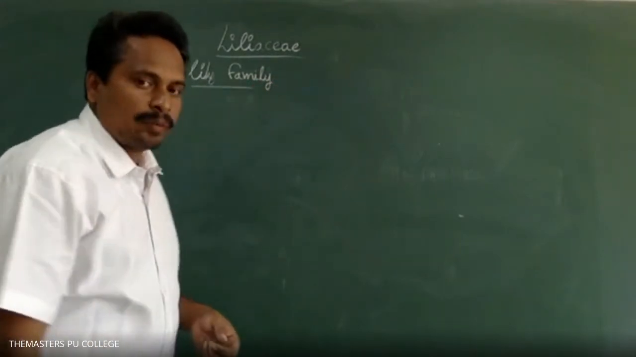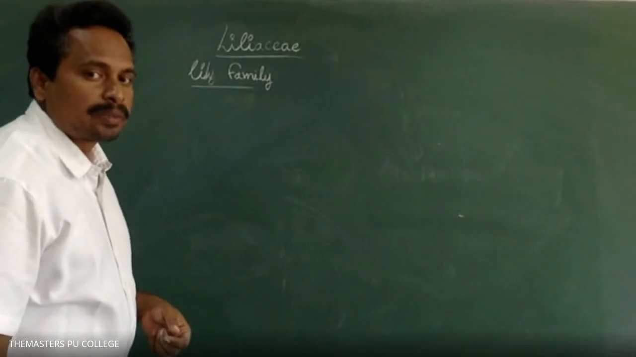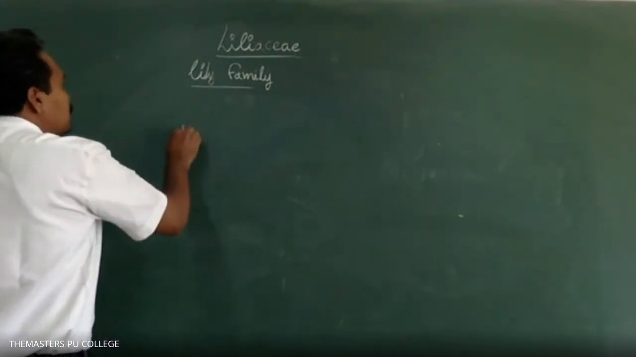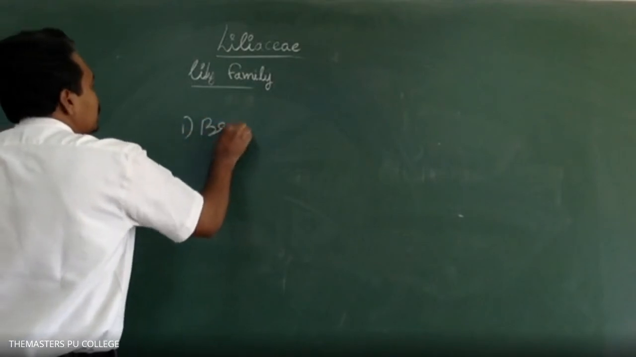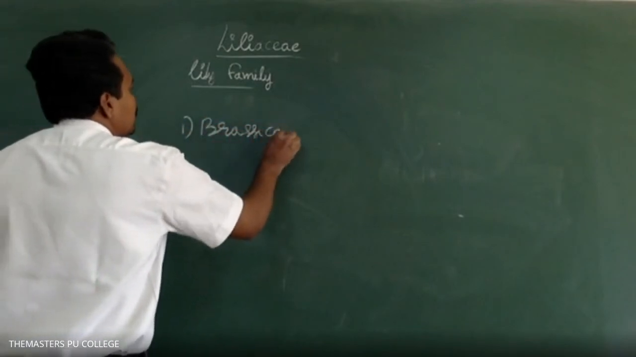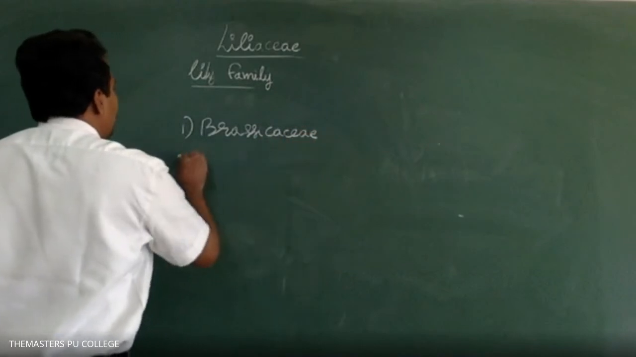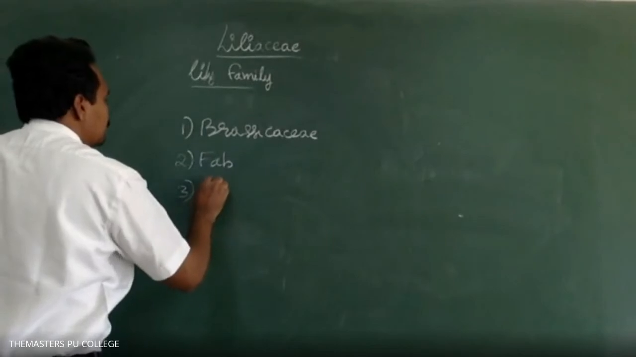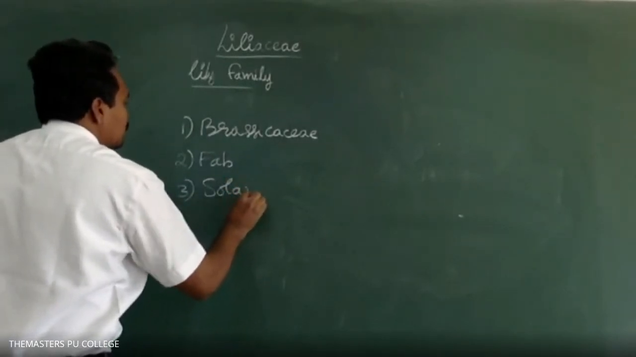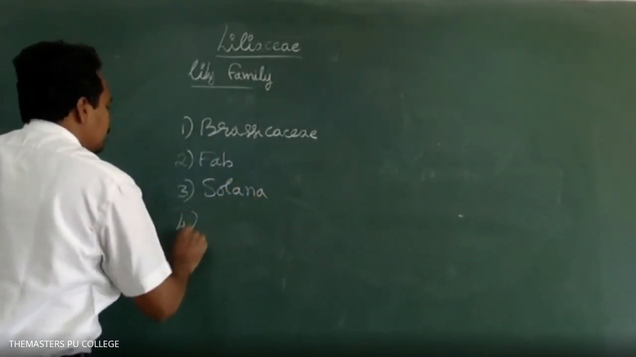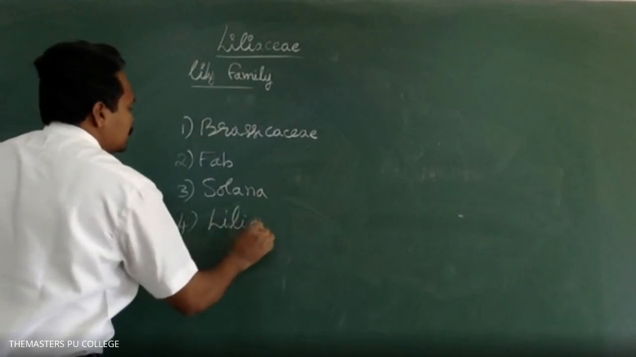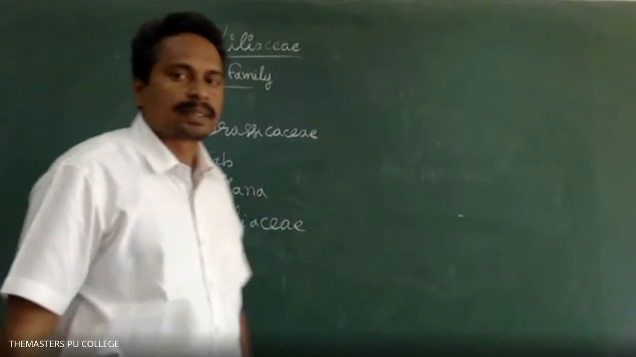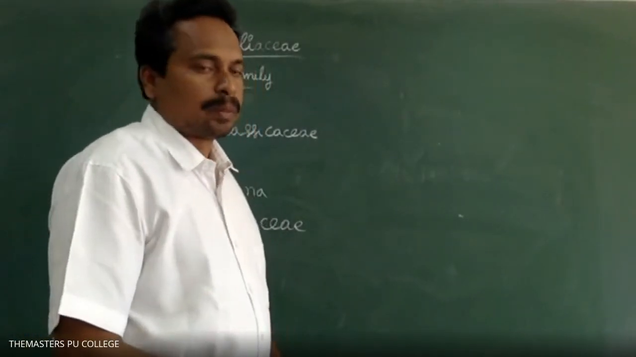Which of the following families is commonly called the lily family? Option 1 is Brassicaceae. Option 2 is Fabaceae. Option 3 is Solanaceae. Option 4 is Liliaceae. The Liliaceae family is commonly called the lily family.